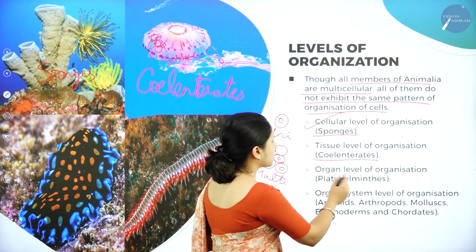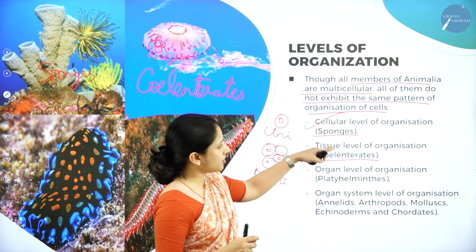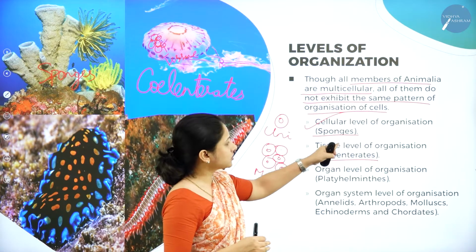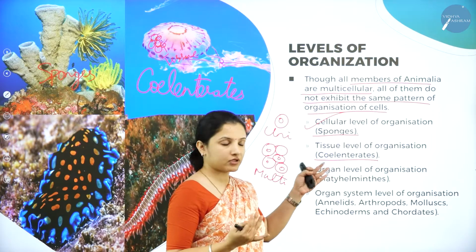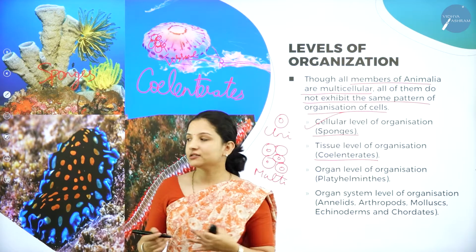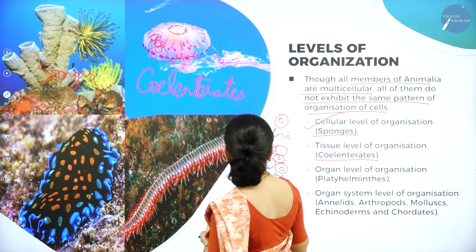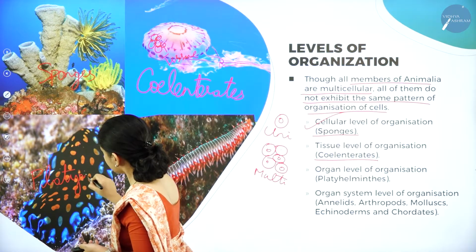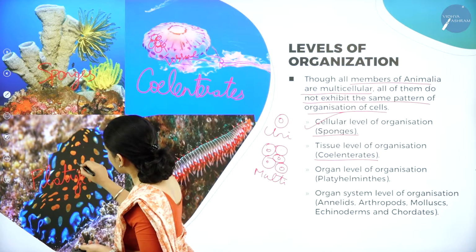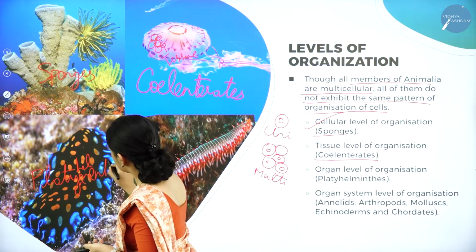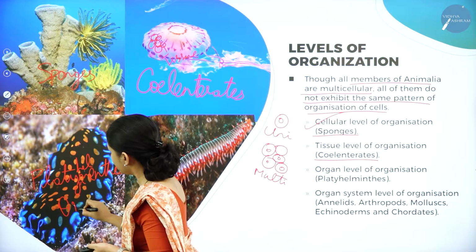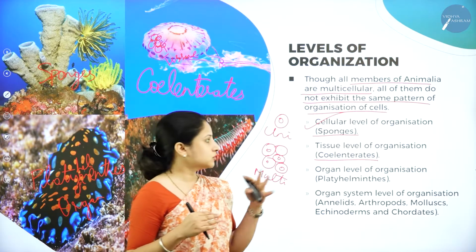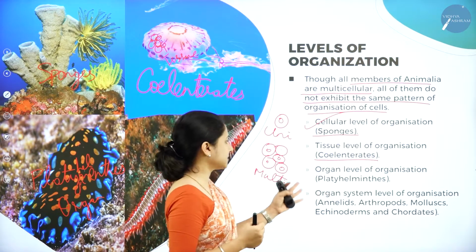So they have tissue level of organization in the case of coelenterates, and when it comes to Platyhelminthes, they have organ level of organization. So can you see here, based on cellular level they have classified it as sponges, Porifera. Based on tissue level they have classified it as coelenterates. Based on the organ level of organization, so now moving here in Platyhelminthes, they have organs. They have organ level of classification, because organs are present here, different organs are present. So what are the different organs? We will study in the coming sessions.